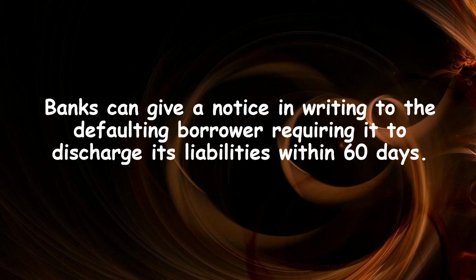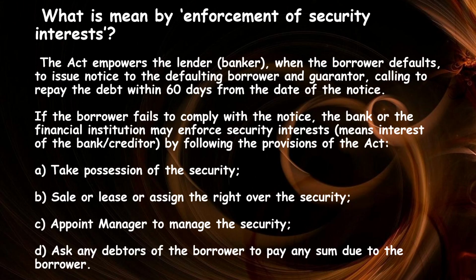Now bank can give a notice in writing to the defaulting borrower requiring it to discharge its liability within 60 days. So it will give 60 days time for discharging its liabilities. Now what is meant by enforcement of security interest? So Act empowers the lender, which is banker, when the borrower defaults, to issue notice to the defaulting borrower and guarantor, calling to repay the debt within 60 days from the date of notice.